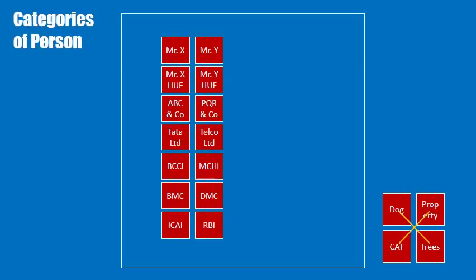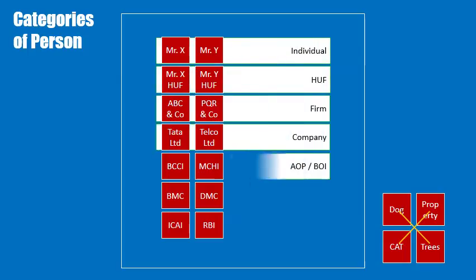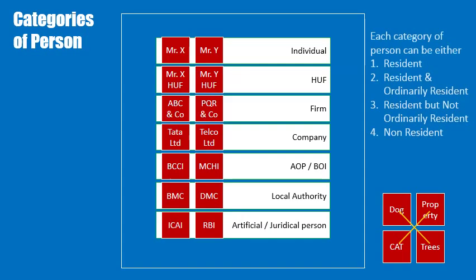After separating all the entities as person or non-person, let us divide all the person in 7 categories. As discussed earlier, each category of person can be either resident or resident and ordinarily resident or resident but not ordinarily resident or non-resident.